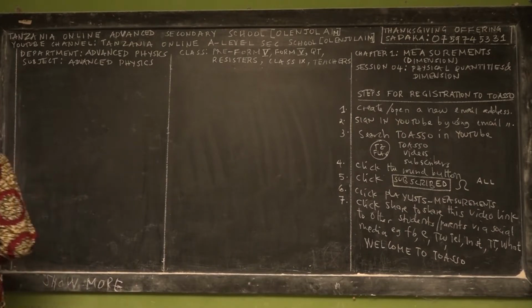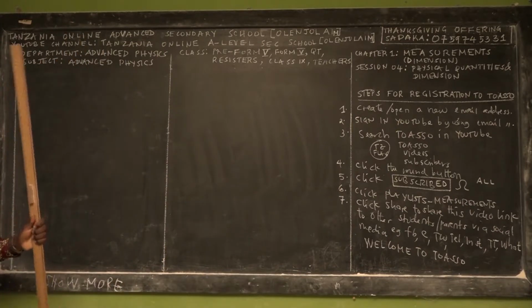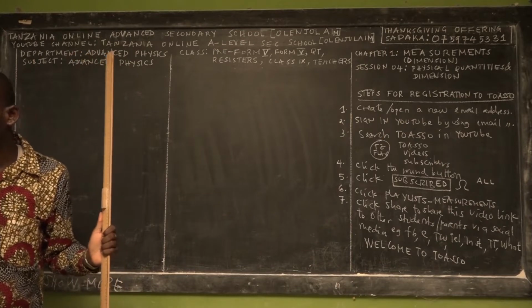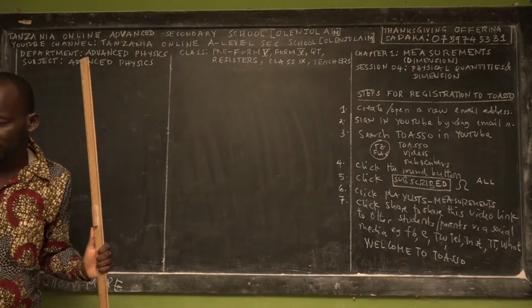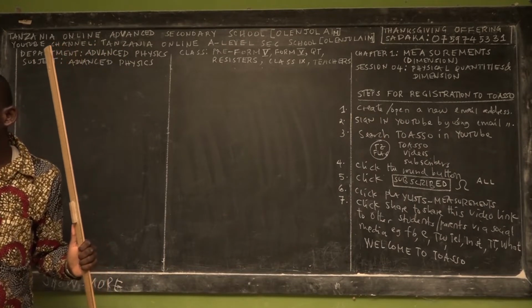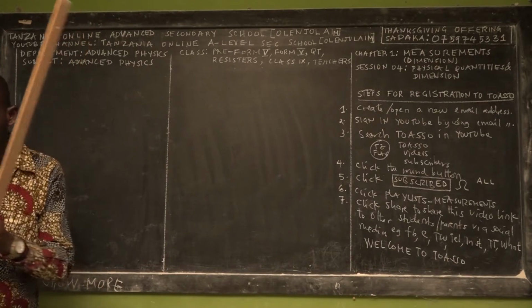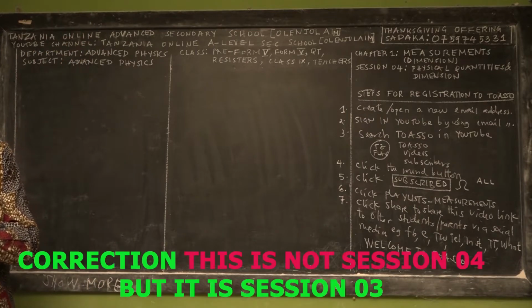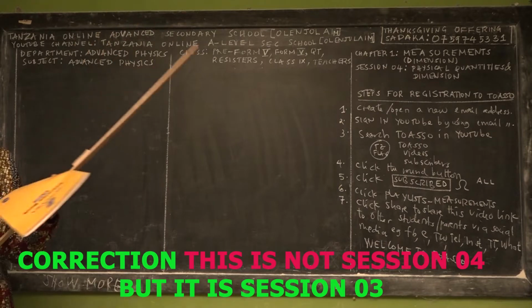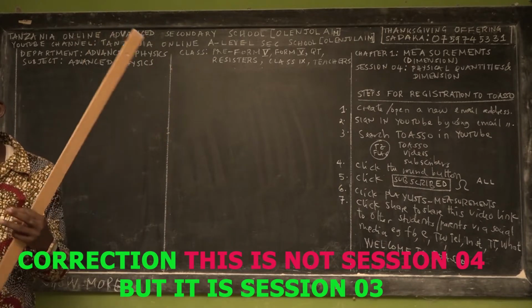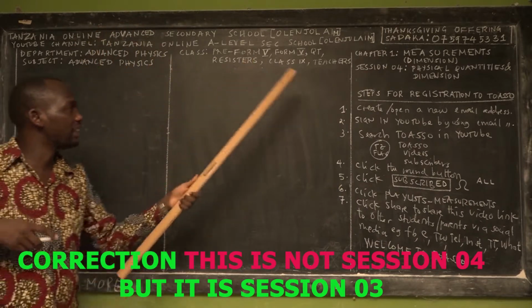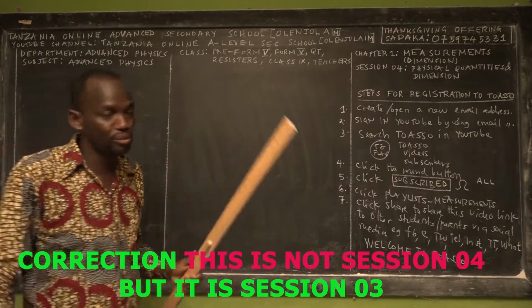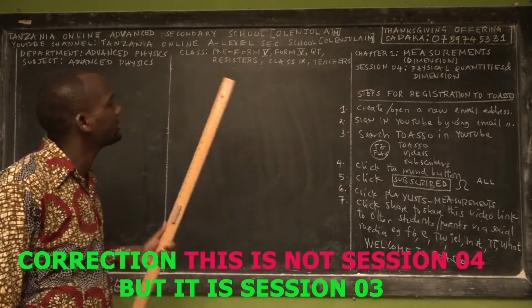So we welcome you into our department of advanced physics. The subject today is called advanced physics, and these contents are prepared and dedicated to Form 5 students, Form 6 students, and candidates sitting the advanced physics exam.